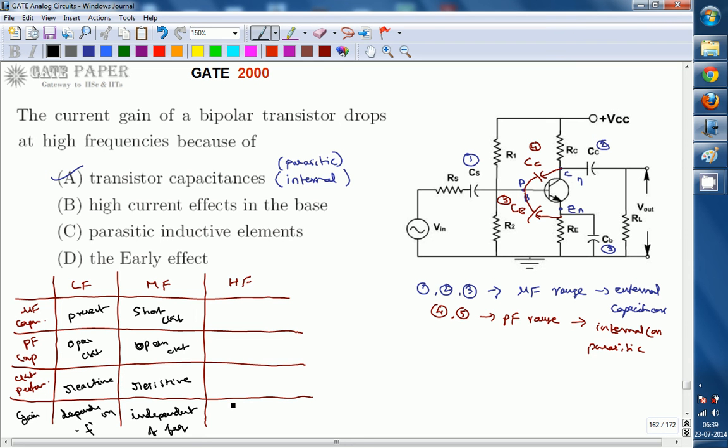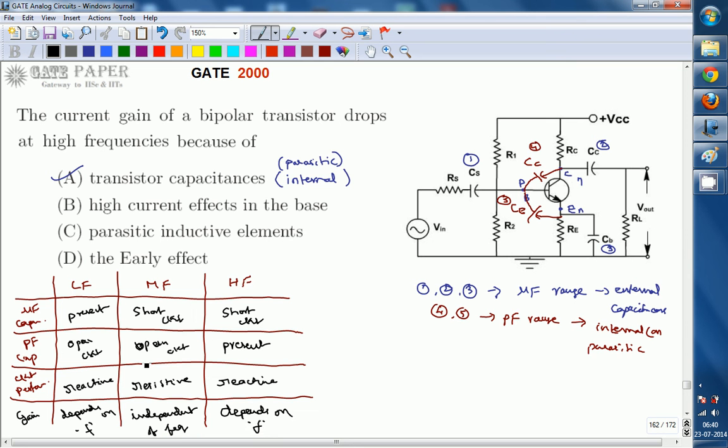Whereas at high frequencies, microfarad capacitors are going to be acting as short circuit and picofarad capacitances will exist, that is, they will be present. So you must consider them when you are analyzing the circuit performance. Because of this capacitance, the circuit performance becomes again reactive. So again the gain depends on frequency.